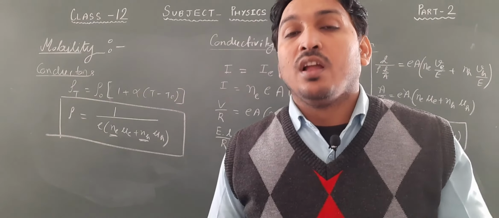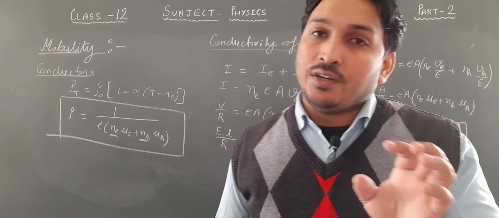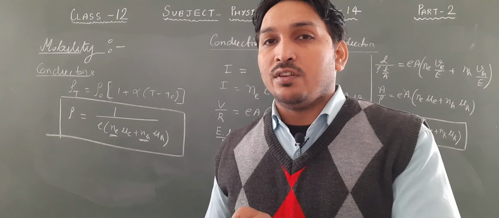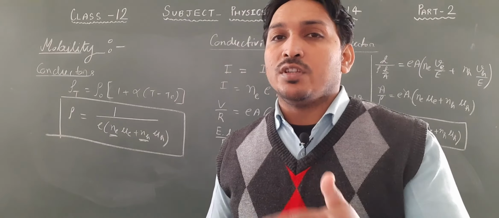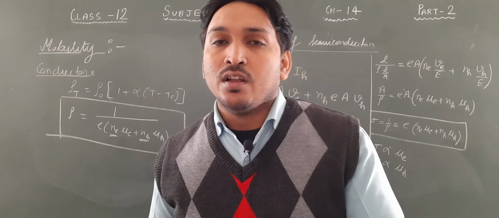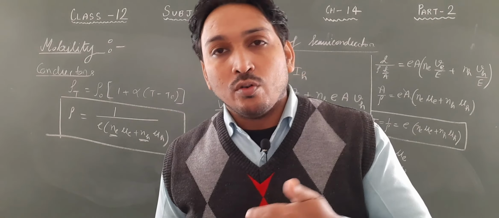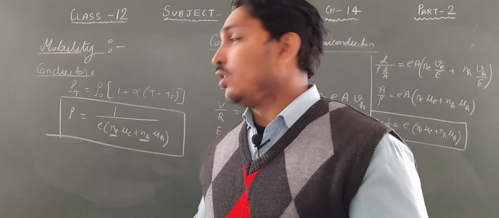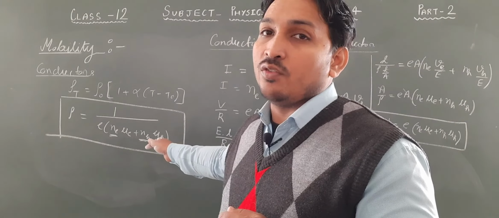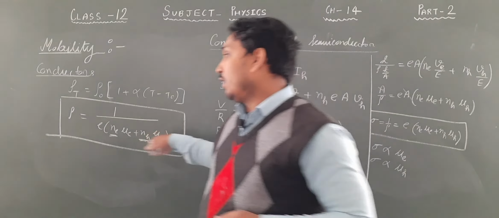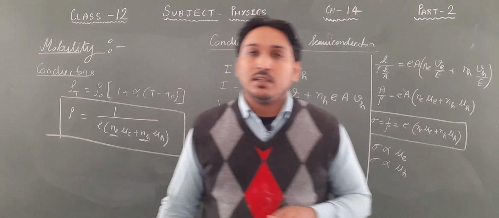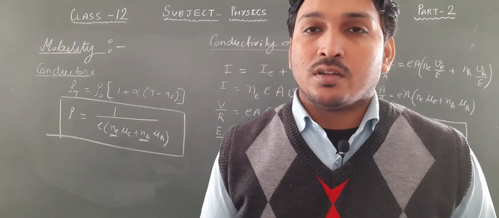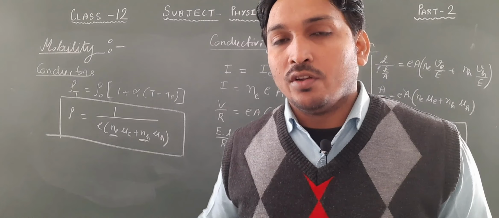Once again, the whole chain. If temperature increases, drift velocity increases. Drift velocity increases, then collision frequency increases. Collision frequency means number of collisions that an electron takes in 1 second. So collision frequency increases. More collision frequency, more number of electrons and holes. More number of electrons and holes, greater electron and hole density. Greater number density, rho will be less. Okay, so this is how we explain the effect of temperature on the conductivity or resistivity of semiconductors.